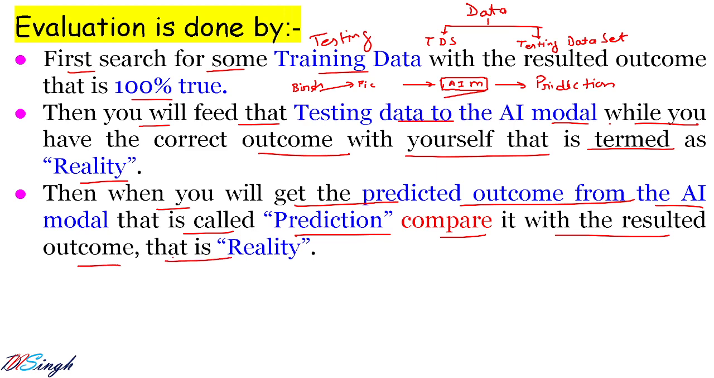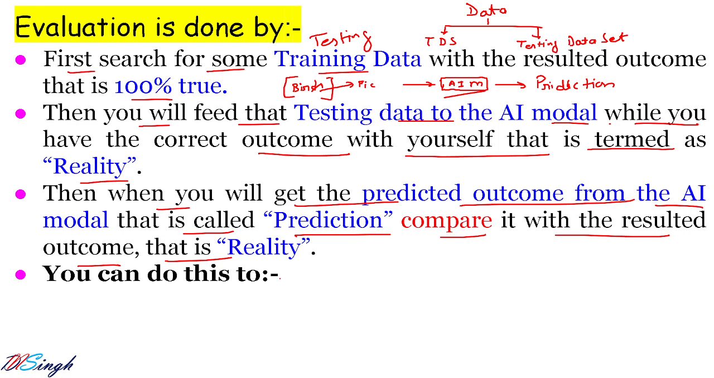तो इसको हमें जो आउटपुट प्रिडिक्शन से मिला है एआई मॉडल के द्वारा, उसको हमें किससे कंपेयर करना है? रियलिटी से. And what is reality? Because as humans we already have information about these pictures. These are the pictures of words. So whatever correct result you have, you have to compare it with the prediction made by the AI model. You can do this too.